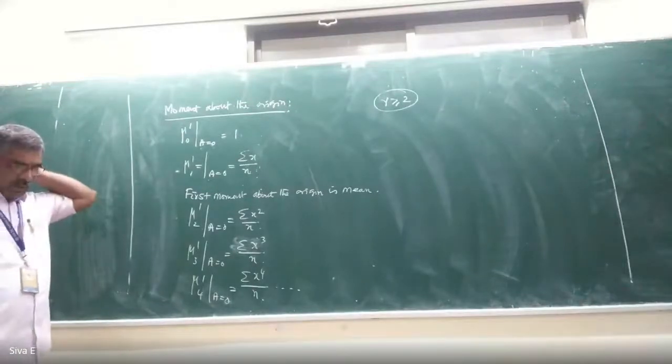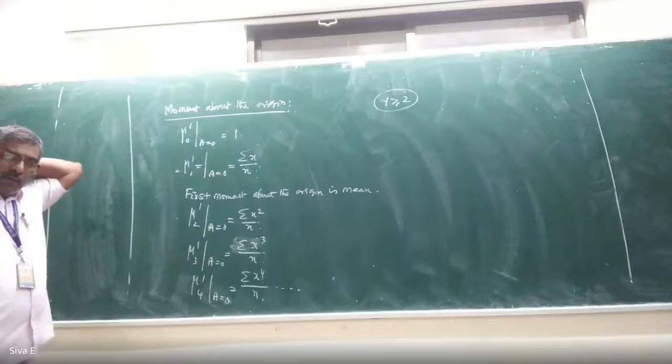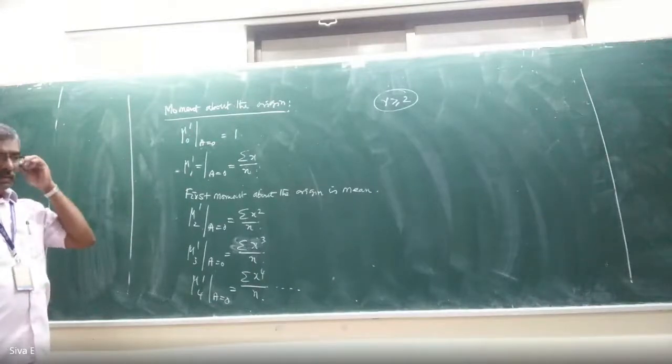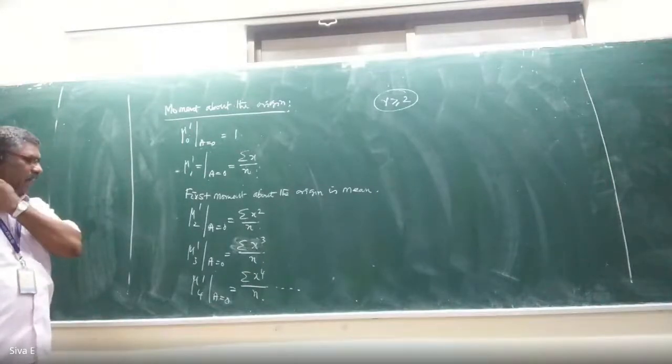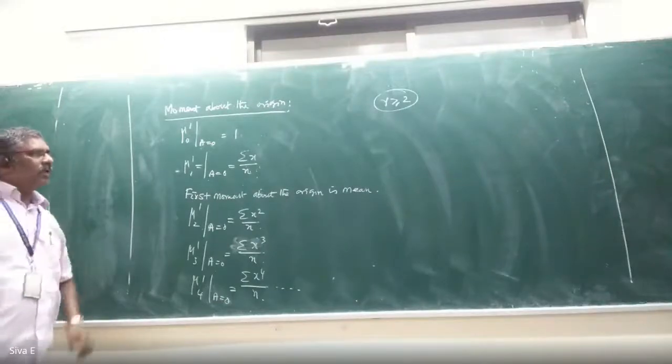So how to find the relation between the moment about the point and the moment about the mean, or moment about the origin and moment about the mean?